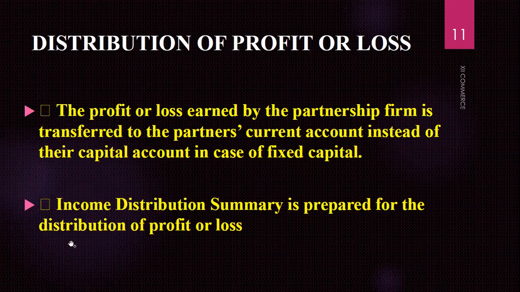The second point: an income distribution summary is prepared for the distribution of profit and loss. How do we calculate that distribution, and how will we start solving it in the first year? As I discussed a few minutes before, we prepare the financial statement, in which we have the income statement. In the income statement, at the end we get gross profit less operating expenses, which gives net income.